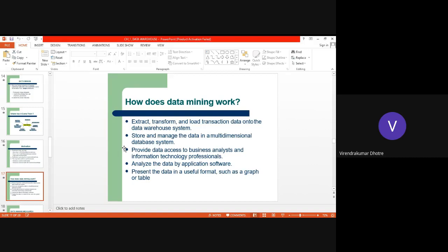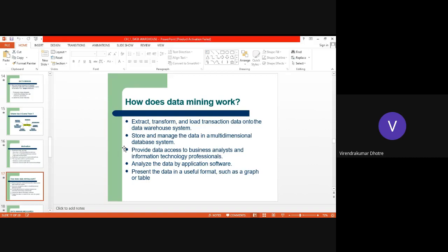So there is extract, transform, and load of transaction data into the data warehouse system. We store and manage this data in multidimensional database systems, and we analyze the data by applying software. These are application-based software which will analyze this data.